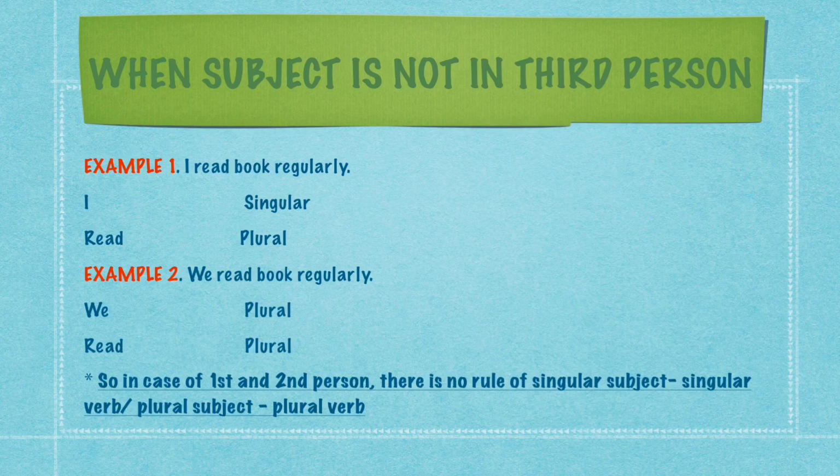The next example we can take, we read book regularly. Here students, we can see that we is a plural subject and it is taking the read verb, that is again plural. So when the subject is not in third person, there is no rule of singular subject, singular verb, plural subject, plural verb. This is another point that we have to remember.